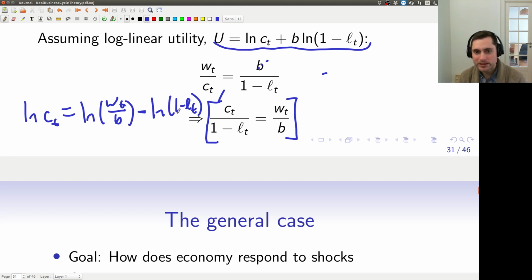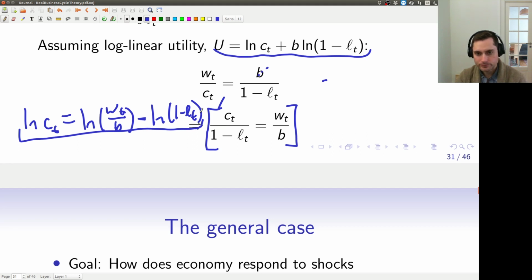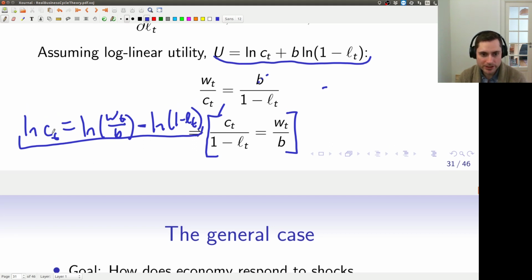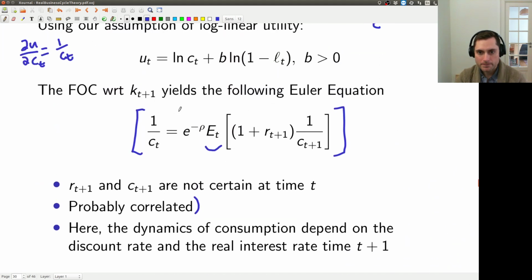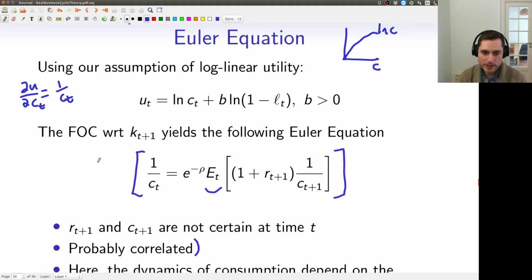We're not quite there because you can see that we have this log of 1 minus Lt rather than log of Lt. But you get something that looks like that. So that's a log linearization. You can see that this is almost linear in logs in terms of the relationship between Ct and Lt. Not quite because of this 1 minus. And then you could do something similar up here. If you take logs, you can see that this will become linear. There will be a linear relationship between Ct plus 1 and Ct.